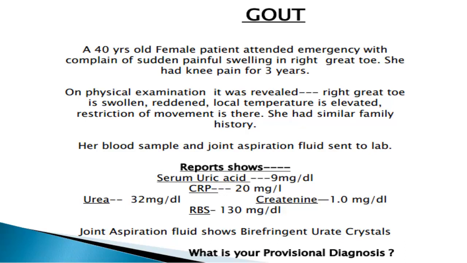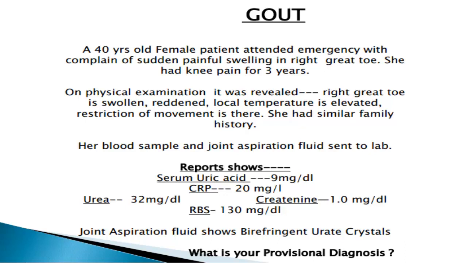The report shows serum uric acid 9 mg per dl, CRP 20 mg per liter, urea 32 mg per dl, creatinine 1.0 mg per dl, RBS 130 mg per dl. Joint aspiration fluid shows birefringent urate crystals. Now, what is your provisional diagnosis?